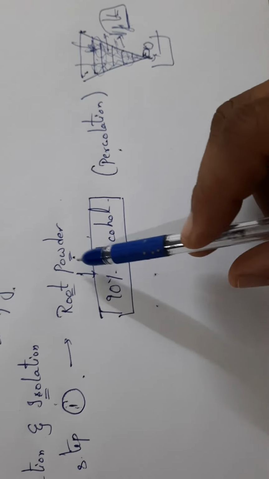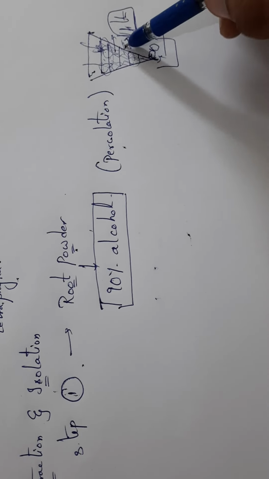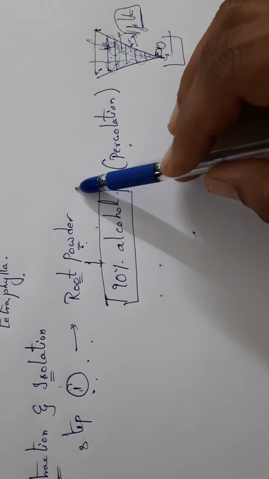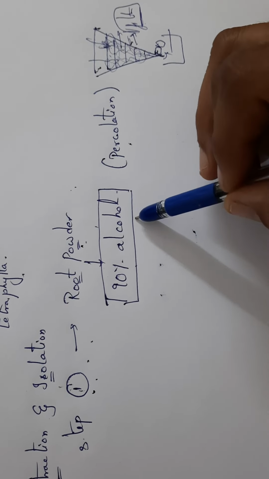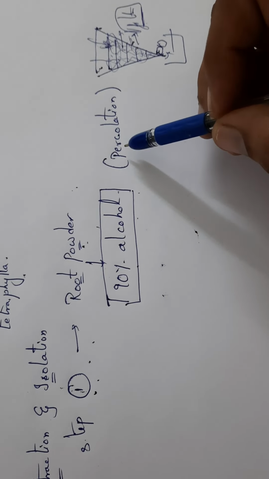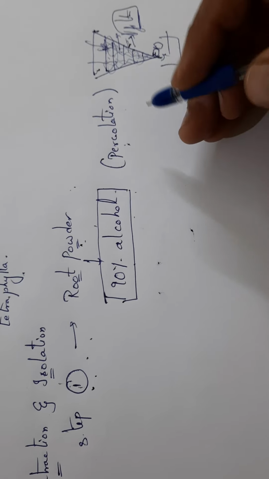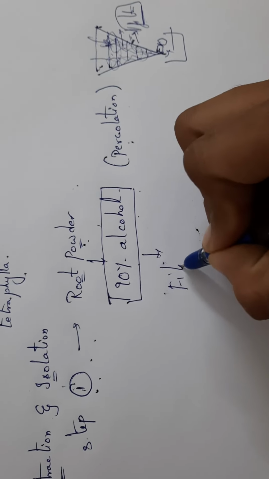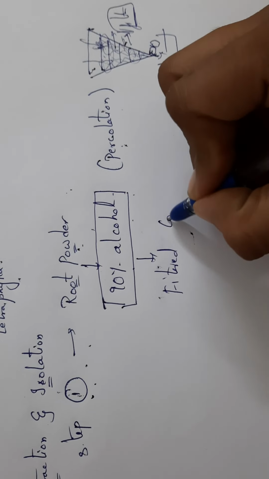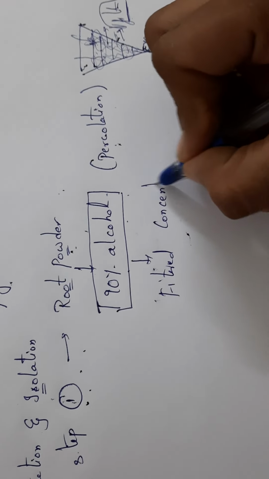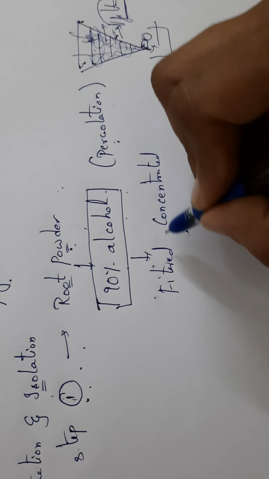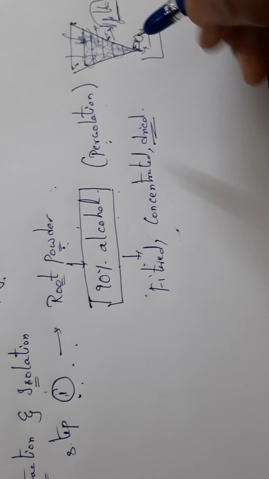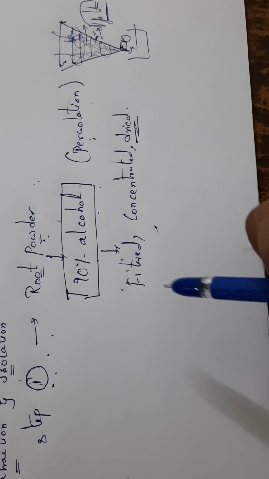So in the first step, you have taken the root powder, 90% alcohol is added to do the extraction known as percolation, and finally it is filtered, concentrated and dried.